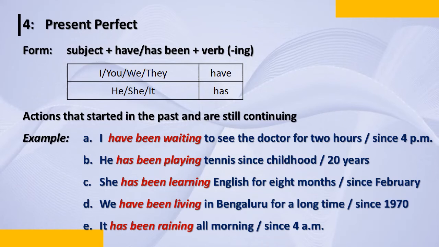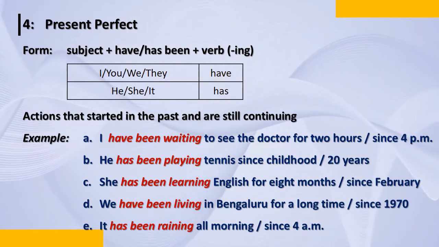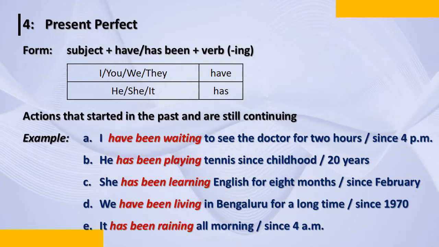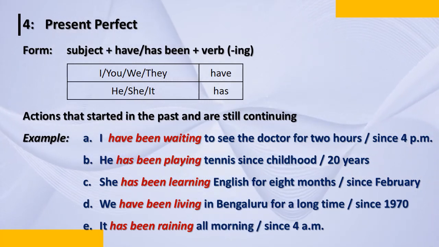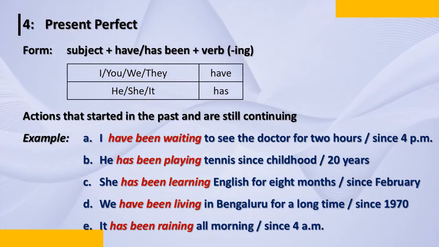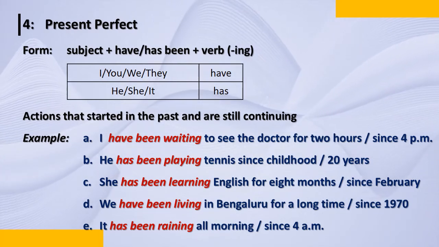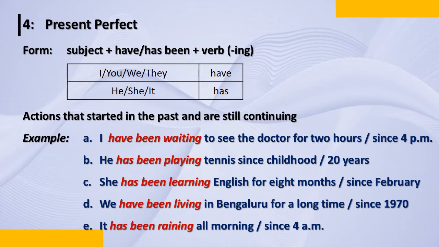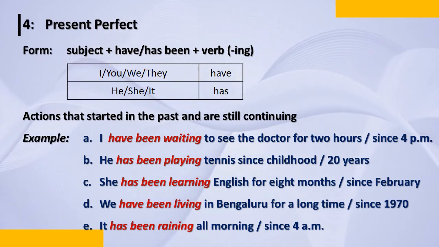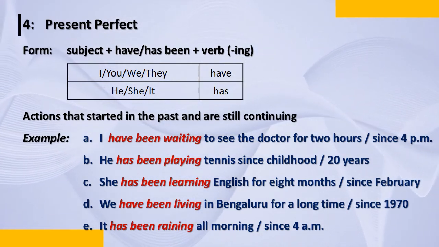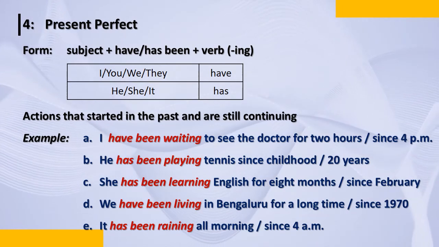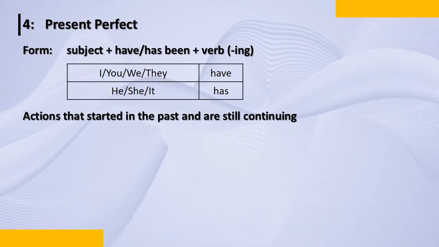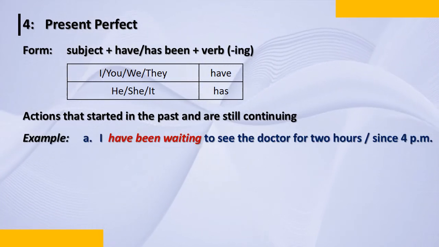It has been raining all morning. It's raining now. So it has been raining all morning. Then it has been raining since 4 a.m. It started at 4 a.m. in the morning and it is still raining. So these are a few different examples of present perfect continuous: actions that started in the past and are still continuing.